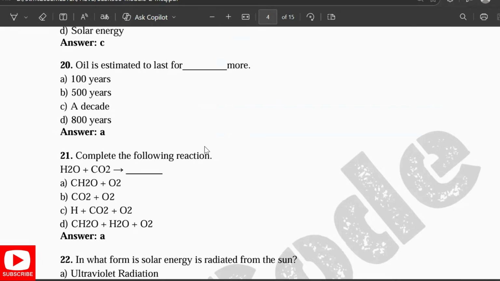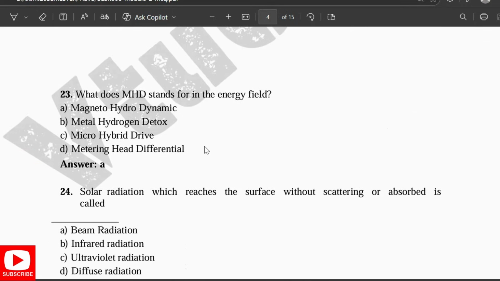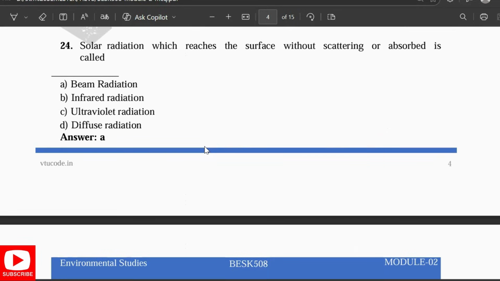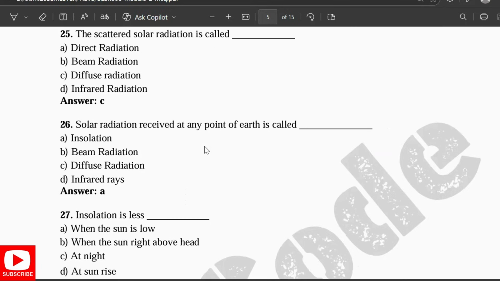Complete the reaction. H2O plus CO2 will form CH2O plus O2. In which form is the solar energy radiated from the sun? By electromagnetic waves. What does MHD stand for? It is magnetohydrodynamic. Solar radiation which reaches the surface without scattering or absorption is called the beam radiation. The scattered solar radiation is called the diffuse radiation. Solar radiation received at any point of the earth is called insolation.